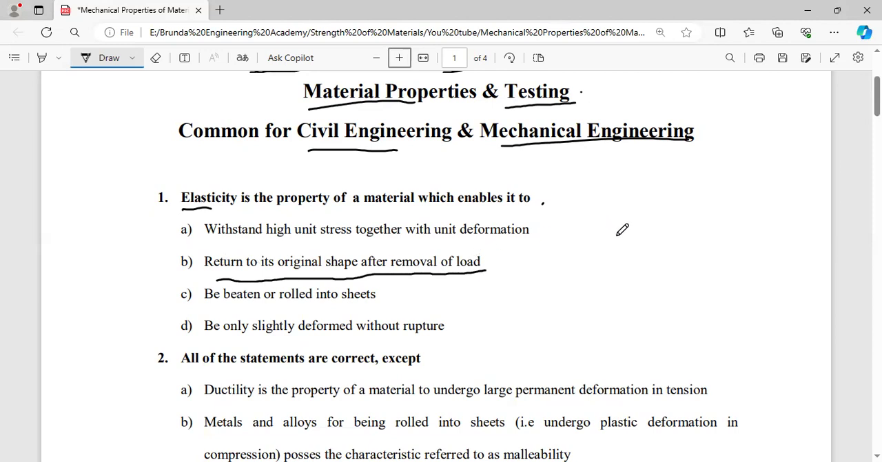Suppose you consider a body and apply loads. After applying the load, it may extend like this. The tension will act there, so some extension will be there. After removal of load, again it will regain its original condition. That property is the elasticity property.